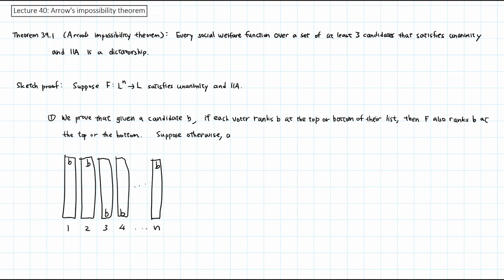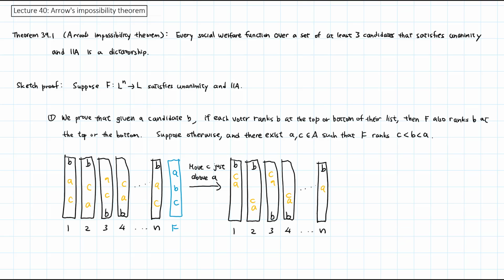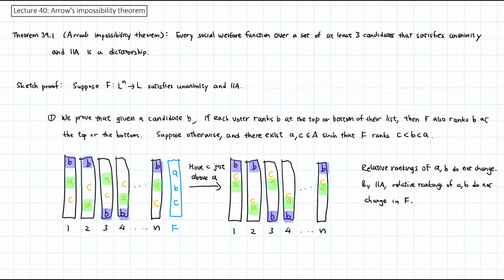Suppose otherwise, and there exist candidates A and C such that F ranks C below B below A. We now take each voter's list and move C to just above A. Notice that the relative rankings of A and B do not change from one to the other. So, by IIA, the relative ranking of A and B does not change in F either. So, for the new voter preferences, F will rank A over B.